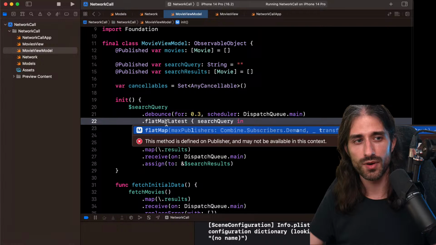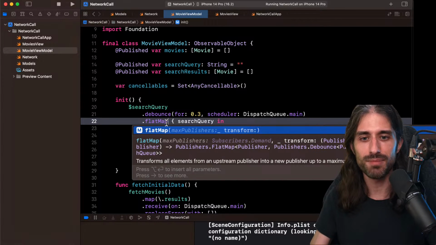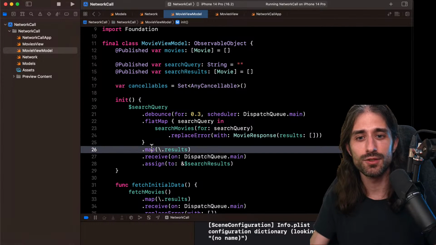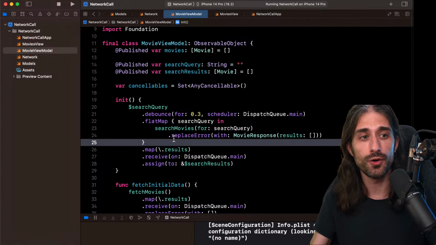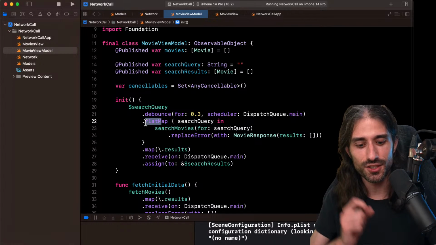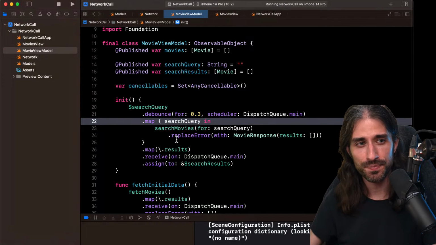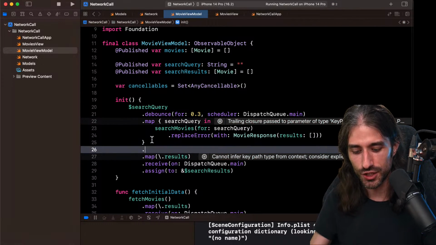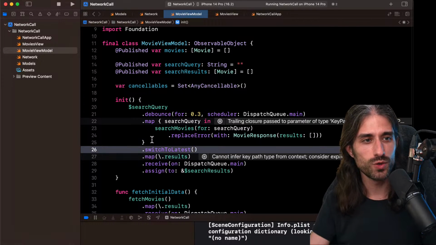You will only receive results for the most recent producer that you have created. And so you don't do flatMap latest. Instead, you do something called switchToLatest, except that you cannot switch to latest on the publisher of movie response because it's already too late. So what you need to do is only map. So you are getting a publisher of publisher, and on this publisher of publisher, here you're doing switchToLatest.